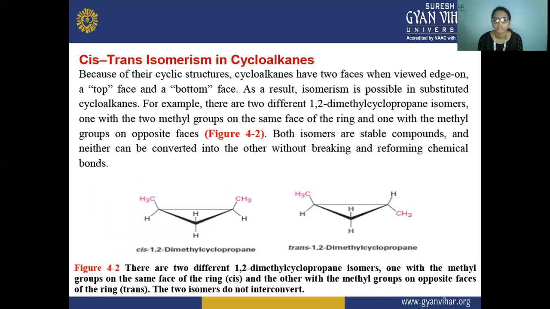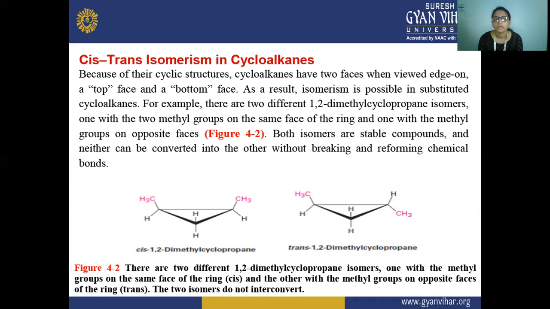First is cis-trans isomerism in cycloalkanes. Because of the cyclic structure, cycloalkanes have two faces when viewed edge-on, a top face and a bottom face. As a result, cis-trans isomerism is possible in substituted cycloalkanes. As we know, cycloalkanes are alkanes present in a cyclic structure, in a closed ring.